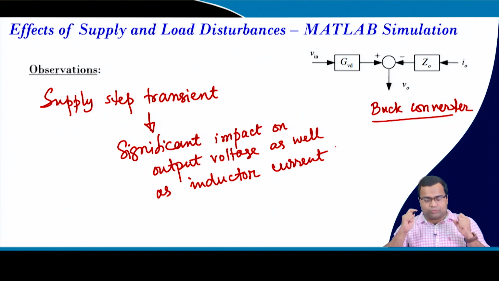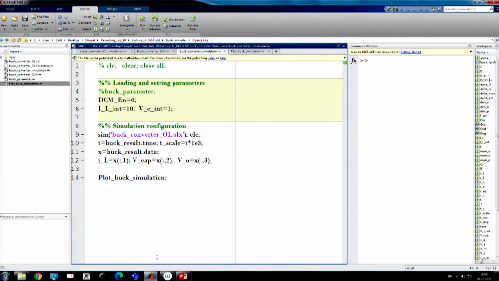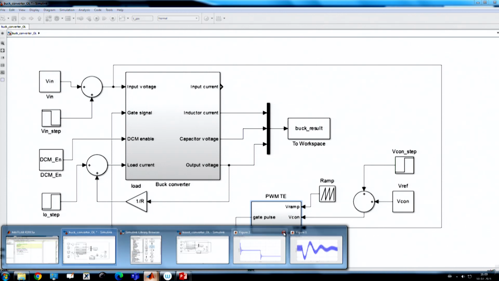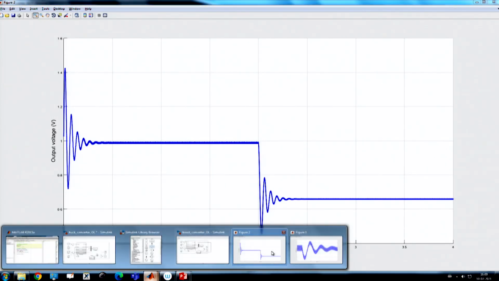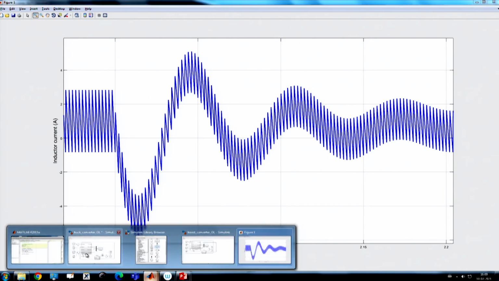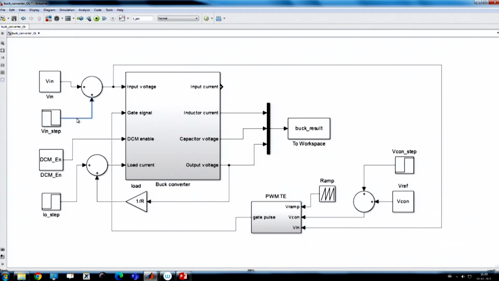Now, we also want to see what happens if we apply a sinusoidal excitation. For the same simulation, let us go back to the simulation, and if you go to the MATLAB file, we want to close this waveform first. We want to see what will happen if we excite with a sinusoidal instead of a step.